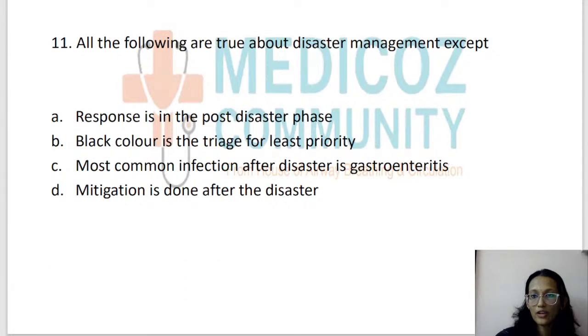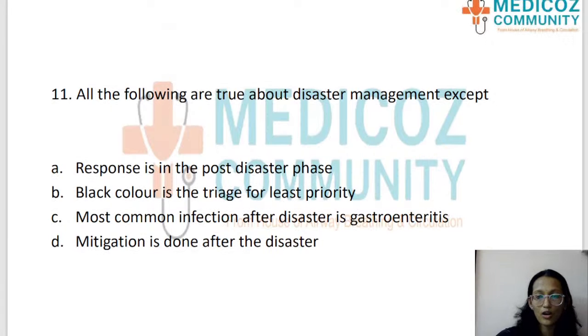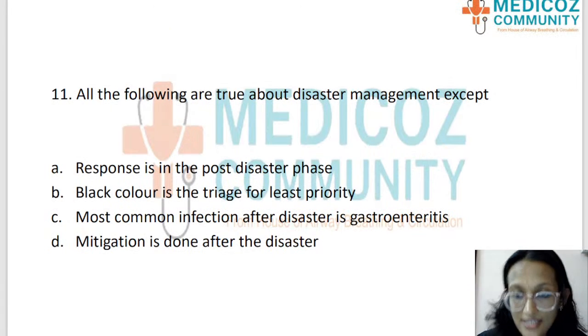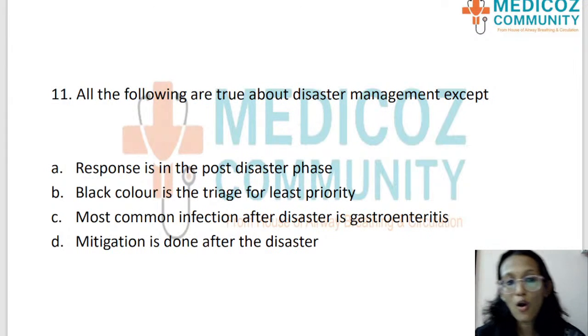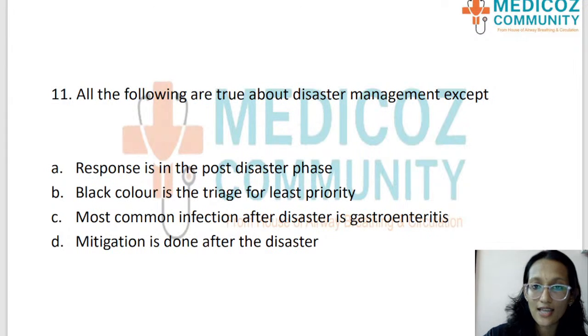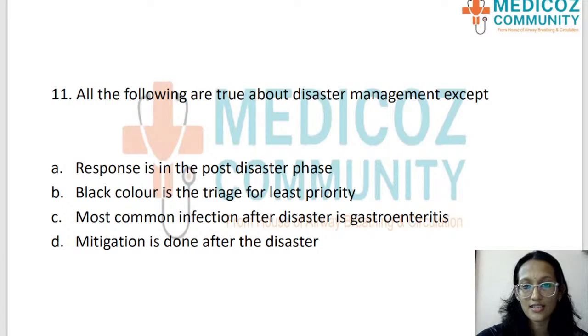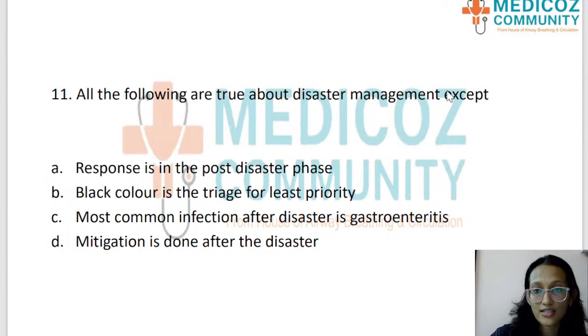Now moving on to the next question. It's on an important topic which is disaster management. Okay. So all the following are true about disaster management except: option A, response is in the post-disaster phase. B, black color is a triage for least priority. C, most common infection after disaster is gastroenteritis. And D, mitigation is done after the disaster.